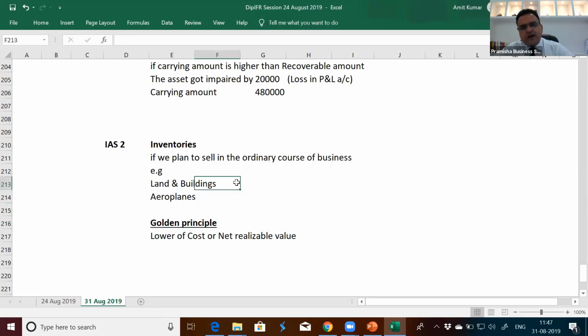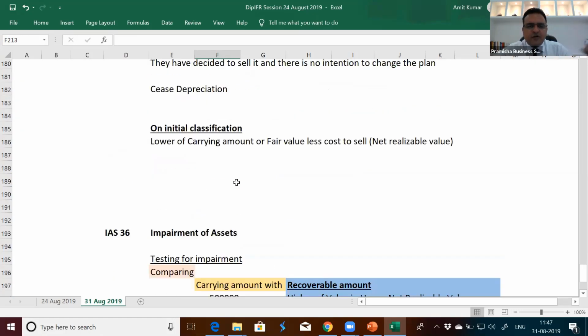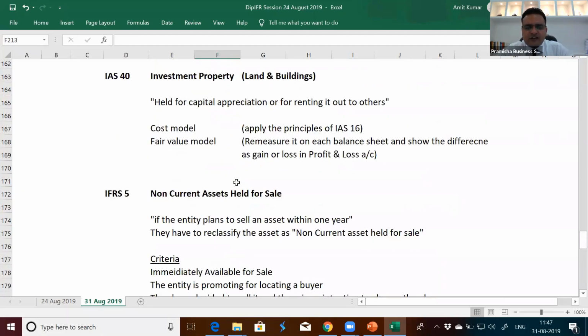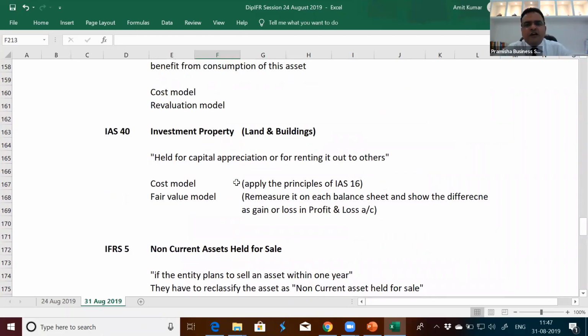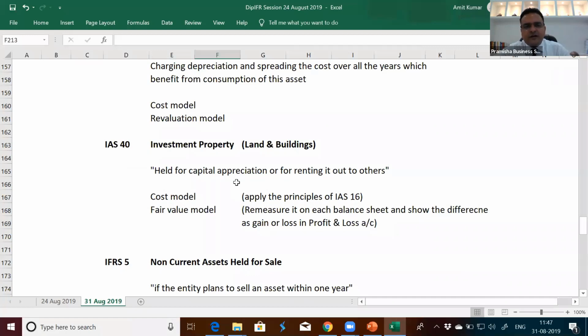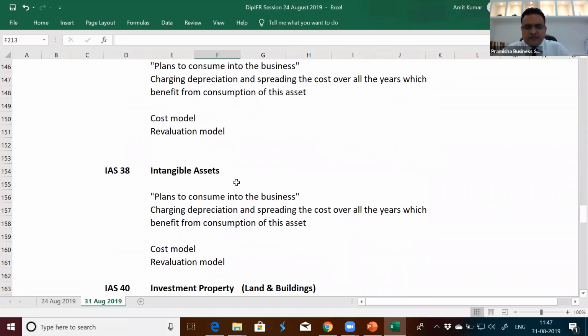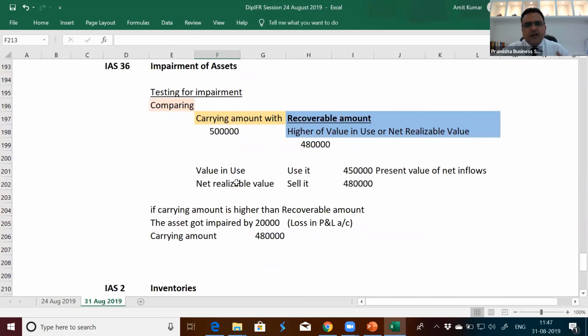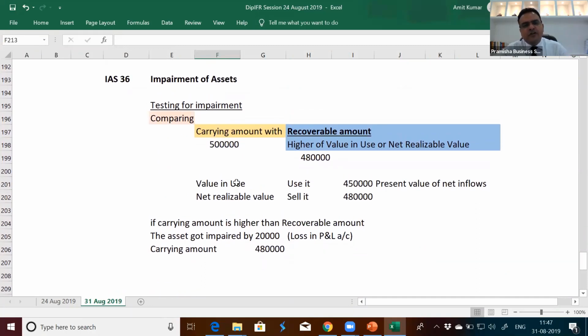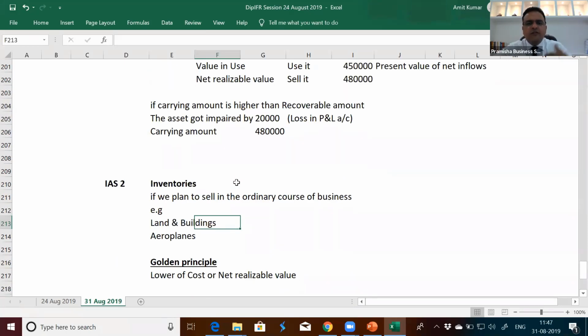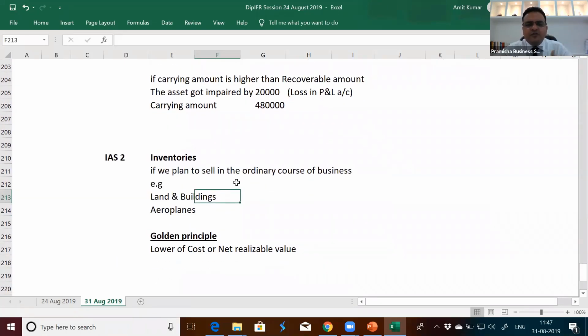So hope you're getting the point: what is the asset we are dealing with, what is the purpose of owning this asset, and once you know the purpose of owning this asset, its use, the standard follows. If you plan to consume, IAS 16. If you plan to sell within 1 year, IFRS 5. If you plan to hold it for capital appreciation or for renting it out to others, land and buildings, IAS 40. If it is an intangible asset, IAS 38. If there are indicators of impairment or you need to impair it, you need to follow the principles of IAS 36, compare it with recoverable amount. If you plan to sell it in the ordinary course of business, IAS 2.